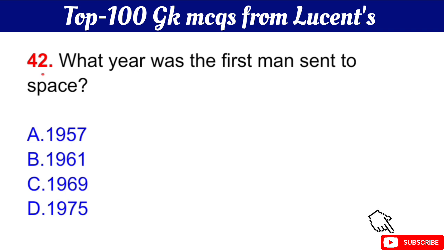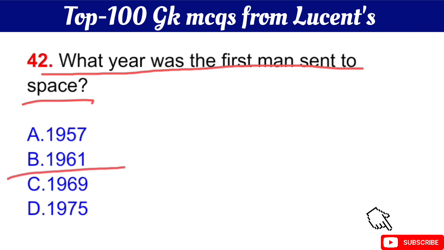Question number 42 is what year was the first man sent to space? Your question is what year was the first man sent to space? The right answer is option B, in 1961.